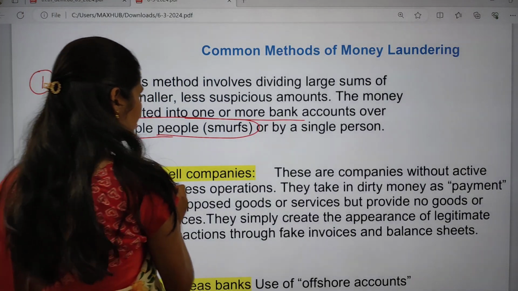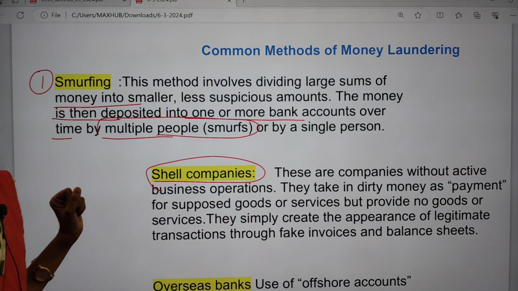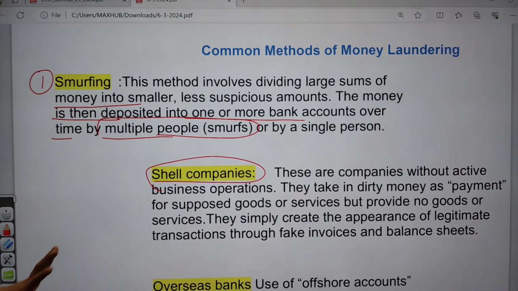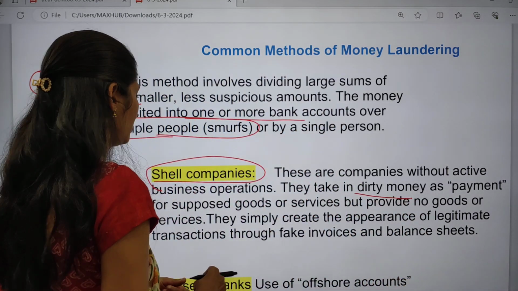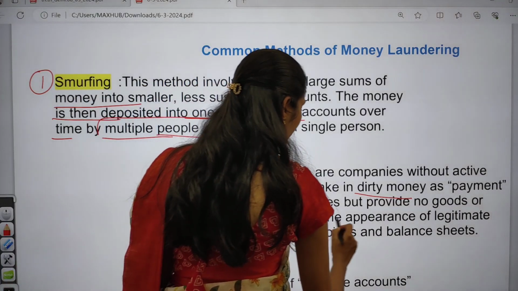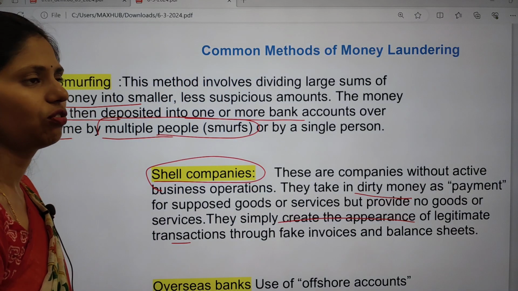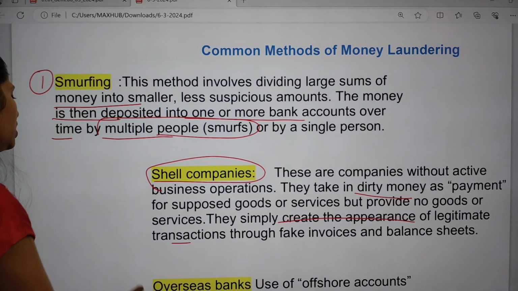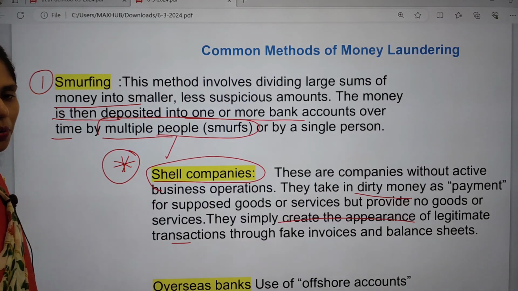And the next one is shell companies. These are companies without active business operations. Only for namesake there will be an establishment, but no business operations going on. They take in dirty money as payment for supposed goods or services, but they do not provide the goods or services. They simply create the appearance of legitimate transactions through fake invoices and fake balance sheets. So this is shell companies, and this is one important problem for the government.